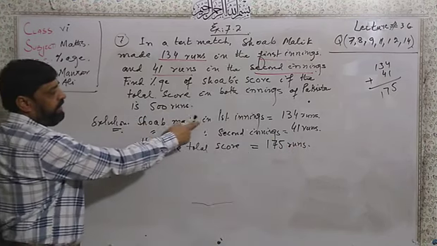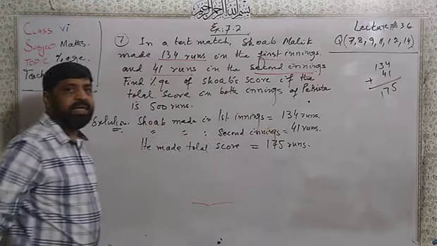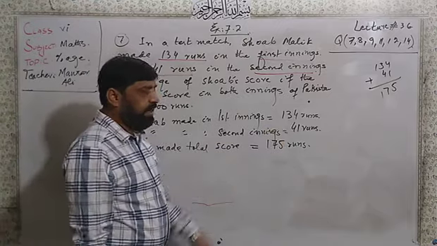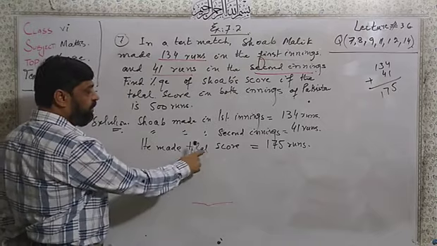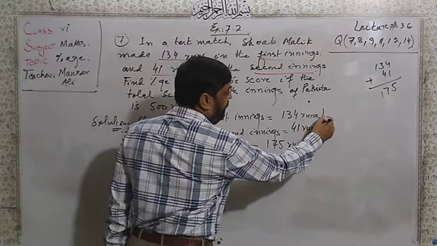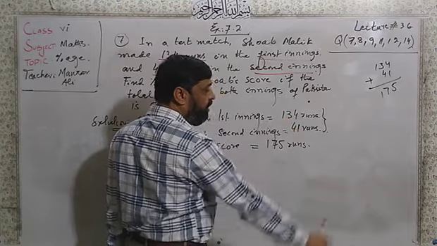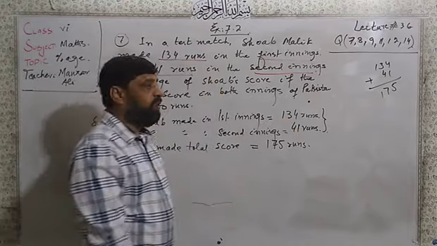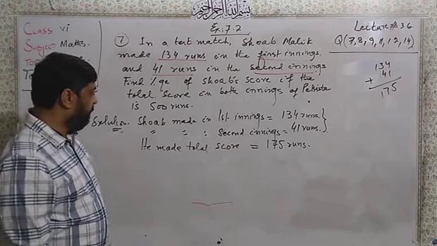Now Shoaib made 134 runs in the first inning and 41 runs in the second inning. He made a total, meaning we will add both, 134 plus 41, and the total runs he made are 175.